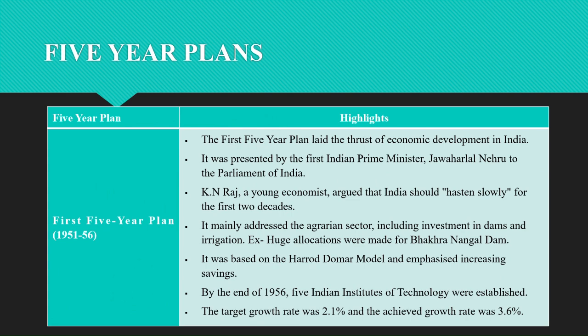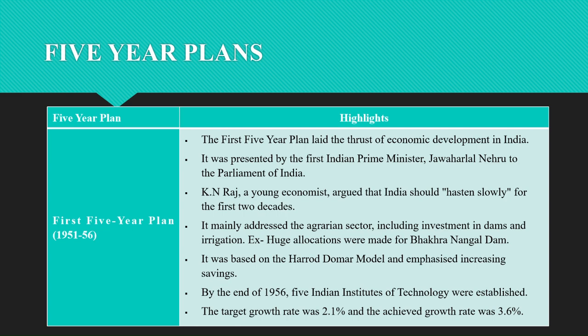The budget of the central government and all the state governments will be divided into two parts. The first one is non-planned budget and the second one is planned budget. So what is non-planned budget? It is nothing but spending on routine items yearly, and planned budget is spent on a 5-year basis as per the priorities fixed by the plan.